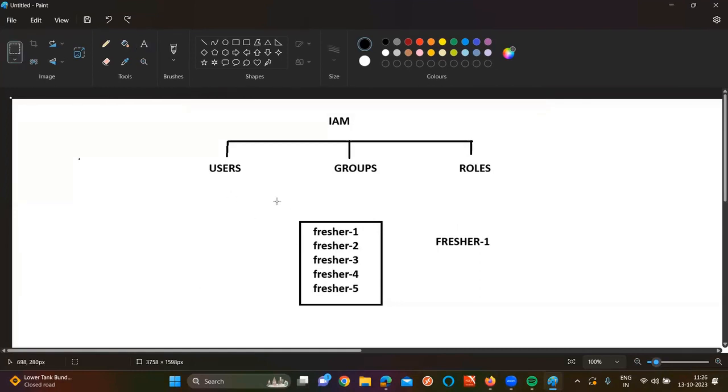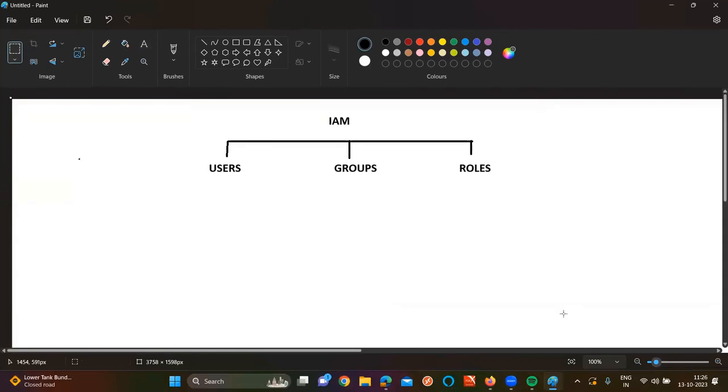Now here, the last thing and the main thing is going to come into action. IAM roles. What are we going to speak about? First of all, what is the meaning of role? Okay, we are saying the work. Fine. Then why do we need to use roles in the IAM concept?